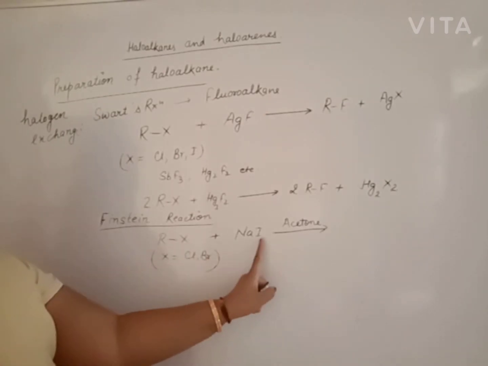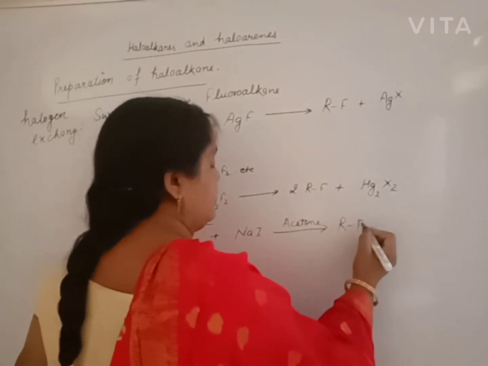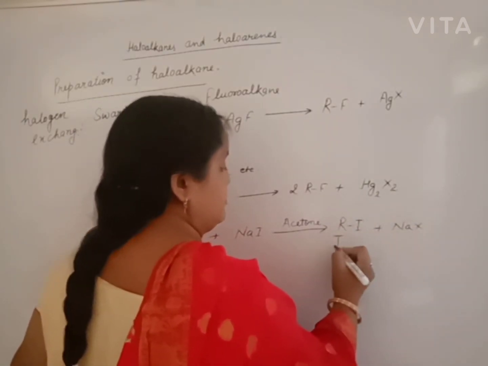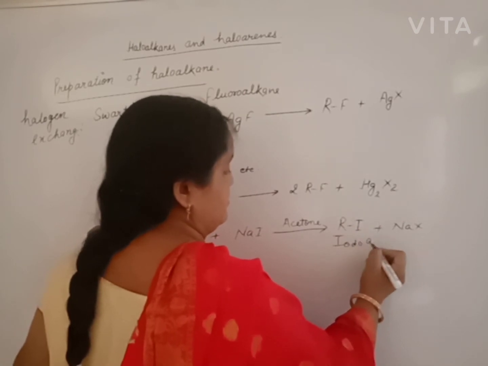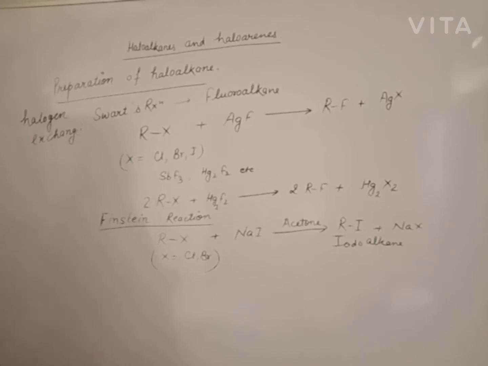The halogen atom is replaced by iodine and we get iodoalkane, more stable. This is the method. From the alkane we get chloro and bromoalkane, more stable. By Schwarz reaction we get fluoroalkane, and by Finkelstein we get iodoalkane.